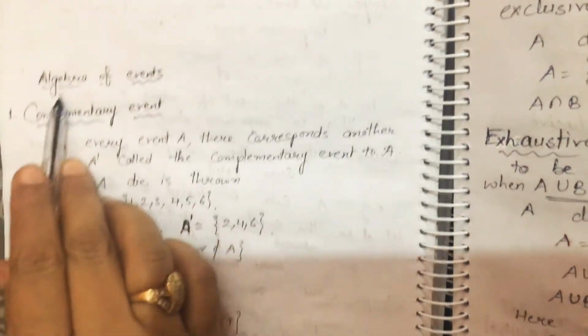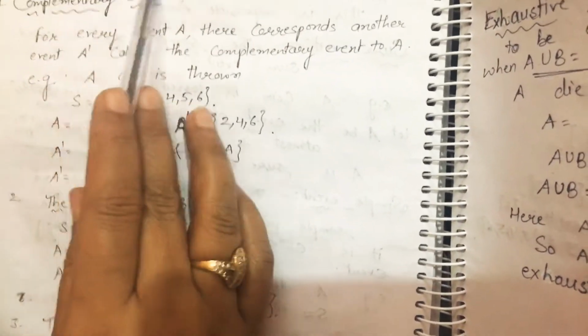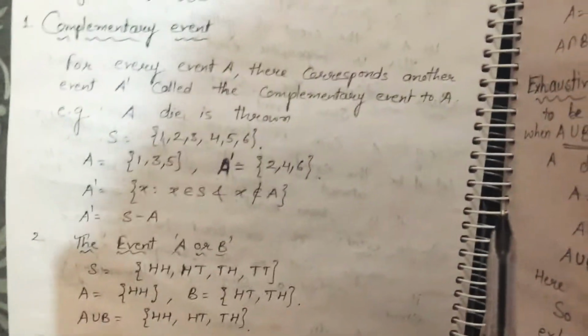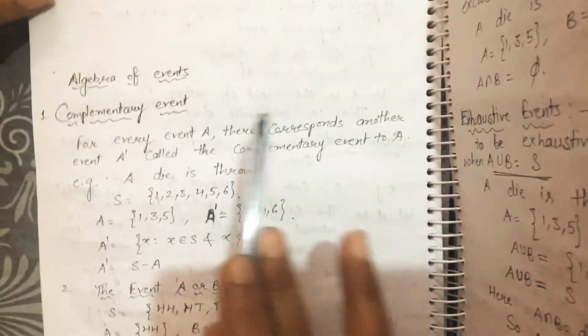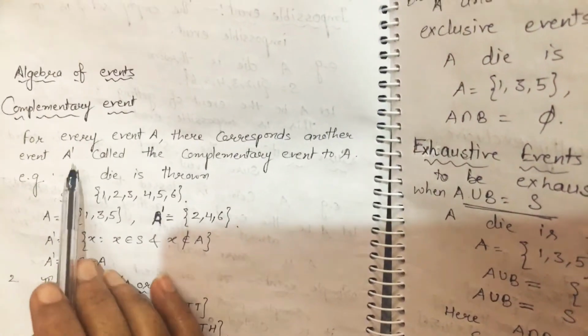Now we will talk about the algebra of events. What is the meaning of algebra? Addition, subtraction. And in sets we have read about algebra: complement set, A union B, A intersection B. In a similar way, what is the algebra of events here? First is the complementary event. What is a complementary event?